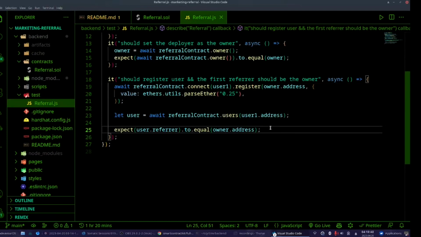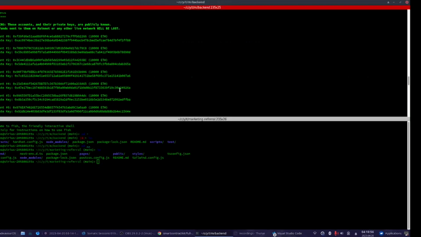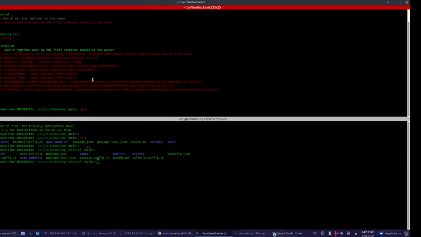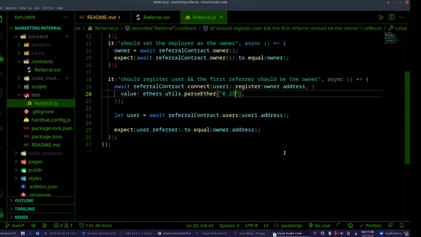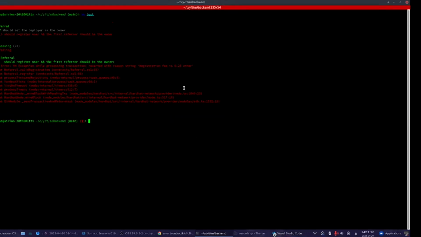that's the case or not. First, let us fail. I want this test to fail. I'm passing insufficient funds and it will fail. See, the registration fee is 0.25 Ether. Now if we change it to the correct value, maybe I should close this, it should pass. And voila.